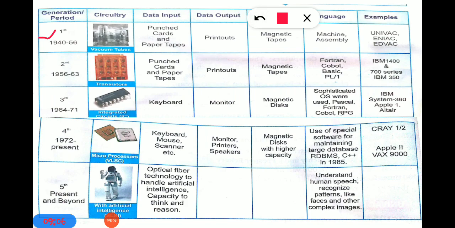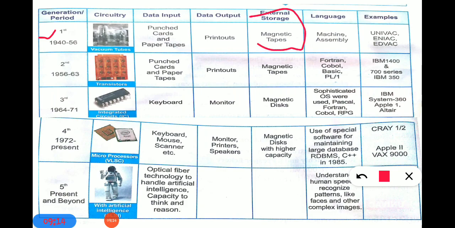Now the next is external storage devices. Magnetic tape was used as an external storage device. Which language does it understand? Machine language and assembly language. Which computers are there in the first generation? UNIVAC, ENIAC and EDVAC. These 3 computers are first generation computers.